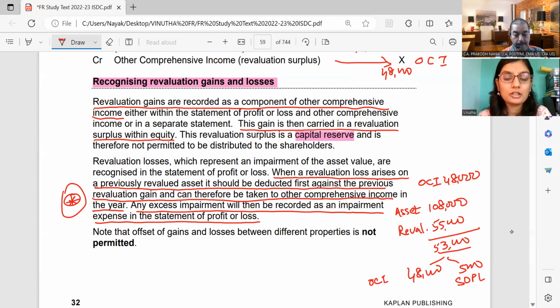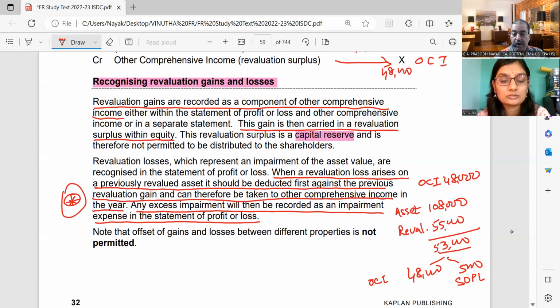Sir, what will be the entries if there is an OCI excess or loss? For which one are you talking about? Sir, for the example you gave now, if revaluation is 55,000, we'll get 53,000 as OCI. 48,000 we'll adjust it with OCI. 53,000 is not OCI. 53,000 is a revaluation loss. Yes, sir. Out of 53,000 which is the revaluation, 48,000 will go to OCI.